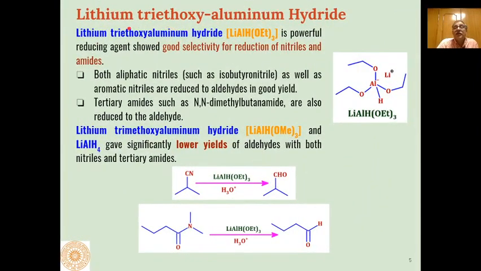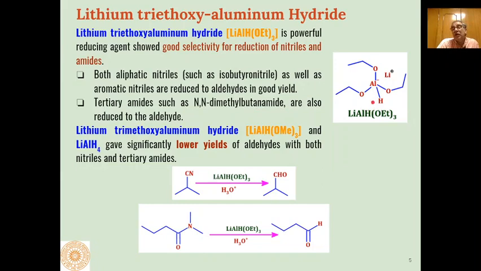First of that category is lithium triethoxy aluminum hydride. This is the structure of the reagent, where three hydride groups are replaced by three ethoxy groups, 1, 2 and 3 ethoxy groups.